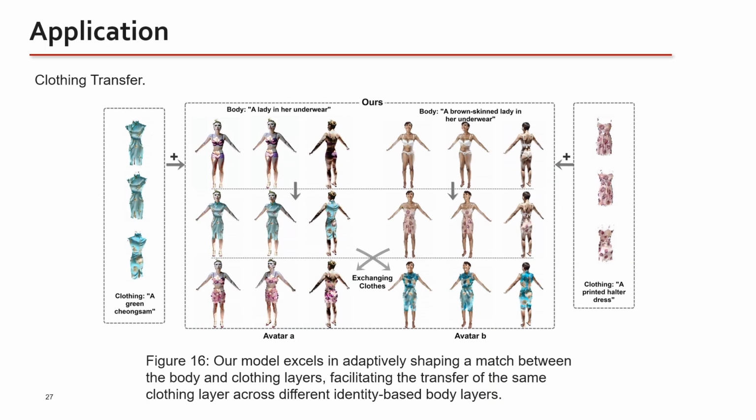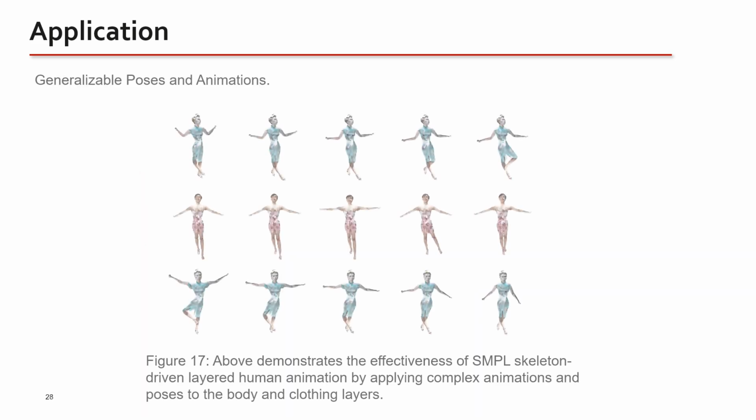Finally, I present the related applications of our method. Since our method allows clothing to adaptively match different shapes of the human body, it can be easily applied to virtual try-ons in game dressing and so on. In addition, our method learns a generalizable density-weighted network, which refines the SMPL-based pose deformations and supports SMPL-driven animations in complex poses without additional training.